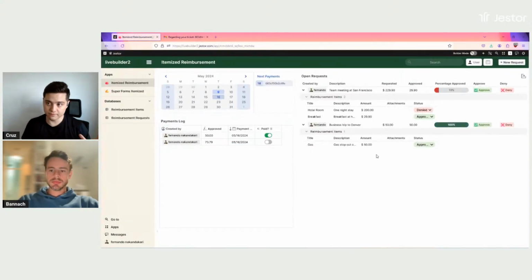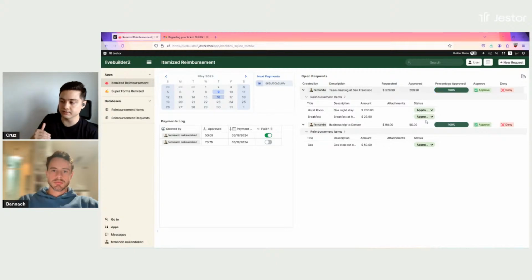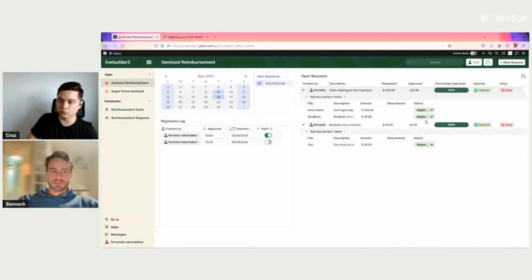So this is the usage of this template. We're going to talk a little bit about structure. But you guys can see that it's fully functional, right? You can submit a new request with as many items as you want. The idea here is that you're going to either approve or deny the individual items inside that request. And then if at least one item was approved, you can click on approve, and the person is going to receive an email saying how much they're going to receive and when they're going to receive it.